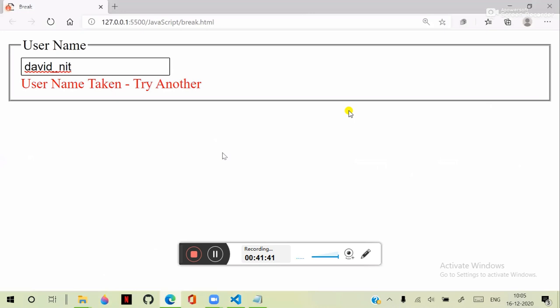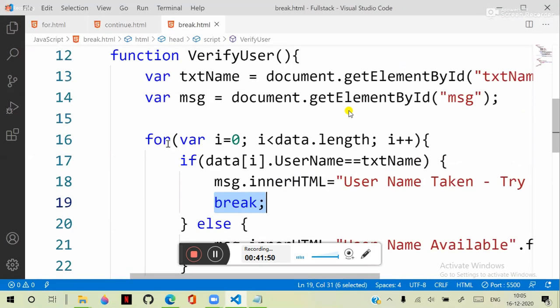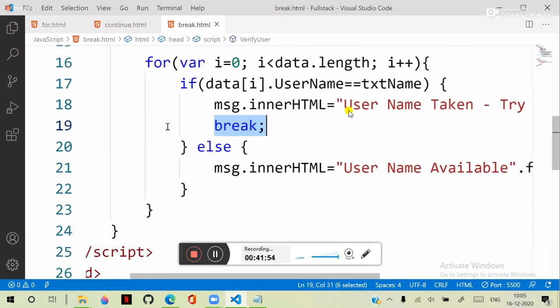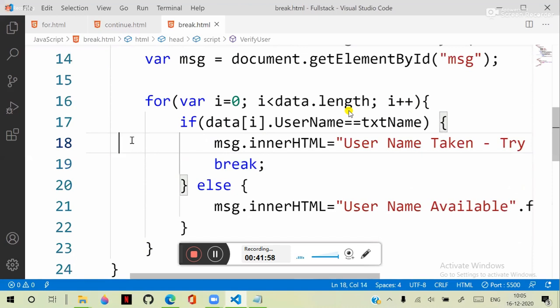That means we are verifying from the data that we are having, and we are checking that. For that we are using a looping statement here. A looping statement has two situations, to continue and to break. Right? These are all the points about how we can manage the loops. These are very important further when you are learning other client-side programming.